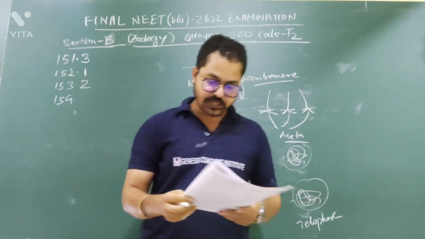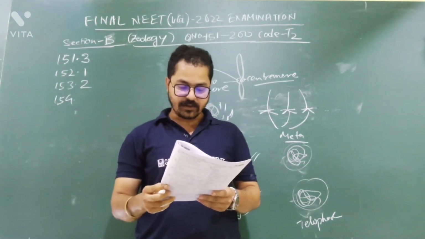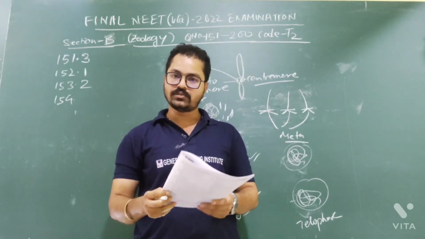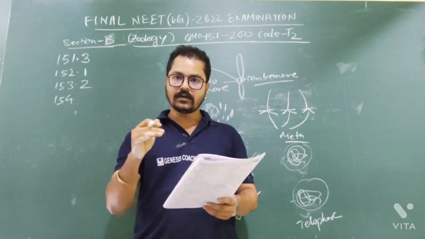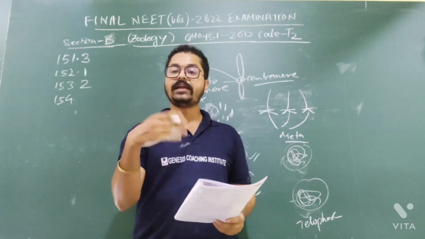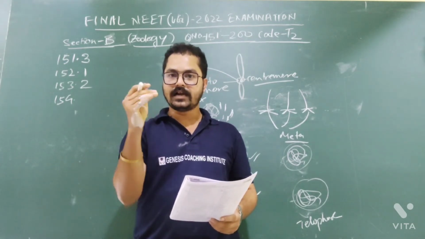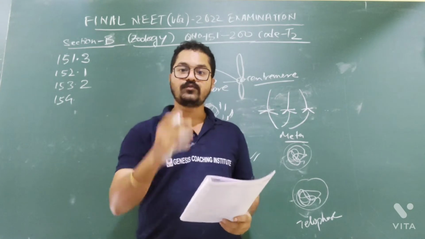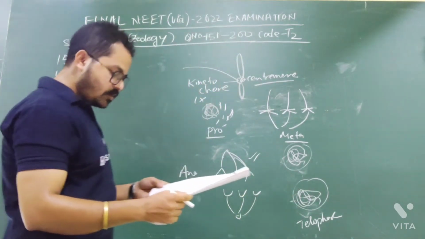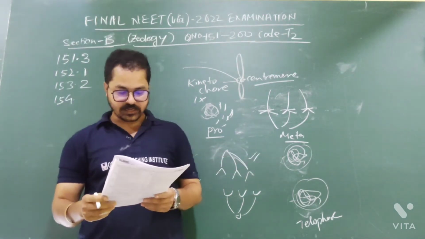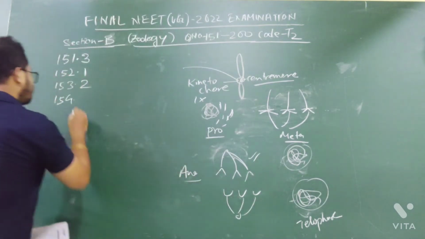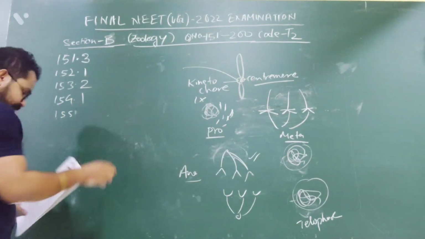Question number 154. Under normal physiological conditions in human beings, every 100 ml of oxygenated blood can deliver how much ml of oxygen to the tissues? 100 ml of blood carries how much oxygen? Who will carry oxygen in blood? Hemoglobin. So hemoglobin in 100 ml of blood carries how much oxygen? It is 5 ml. It is given very nicely in the Renzen book. So option number 1, 5 ml, option number 2, 4 ml, option number 3, 10 ml, option number 4, 2 ml. The answer will be 5 ml, option number 1.